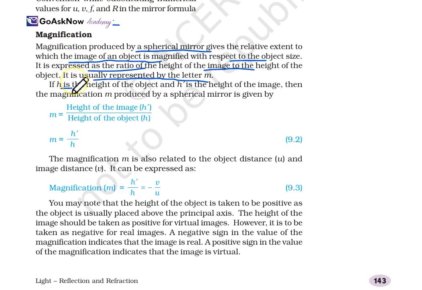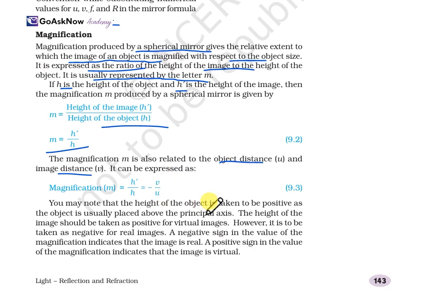If h is the height of the object and h dash is the height of the image, then the magnification m is, as we have studied, the ratio between the height of the image, which is h dash, and the height of the object, which is h. So m is equal to h dash upon h. Mathematically, the magnification m is also related to the object distance u and image distance v, and it is expressed as m equals minus v upon u.